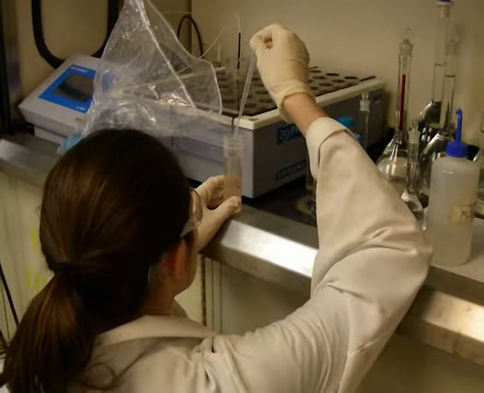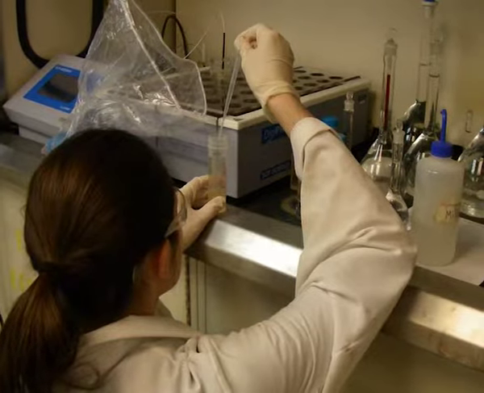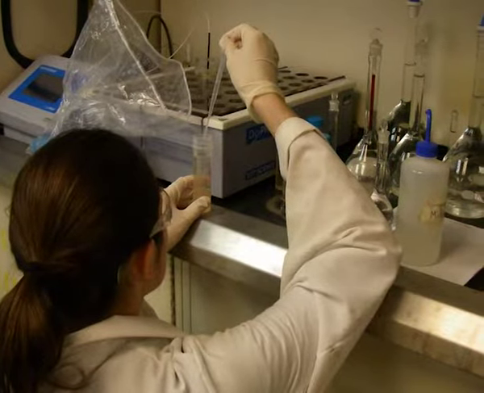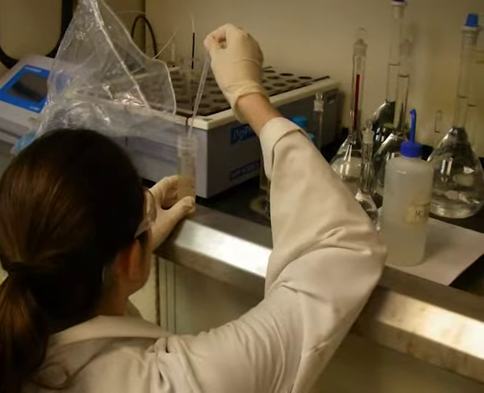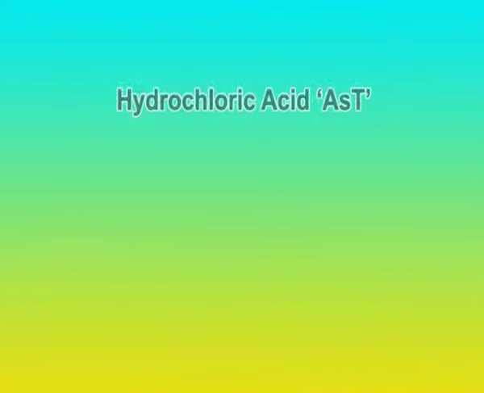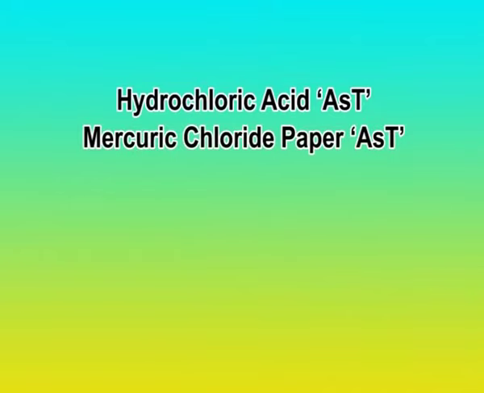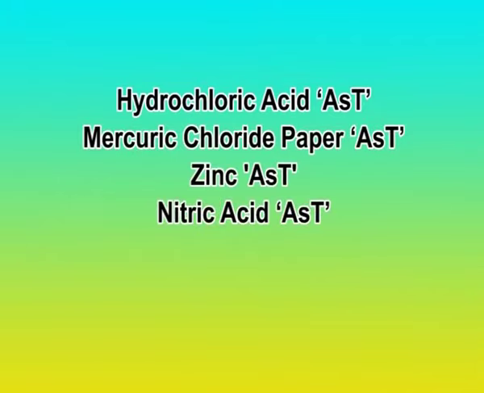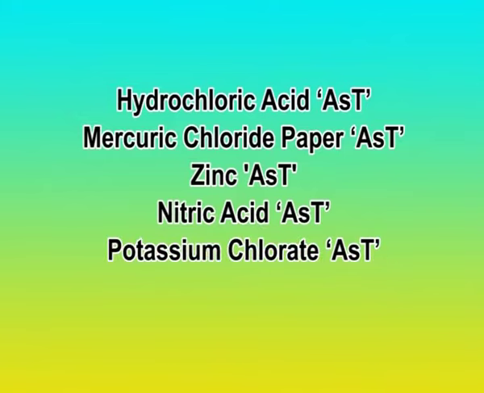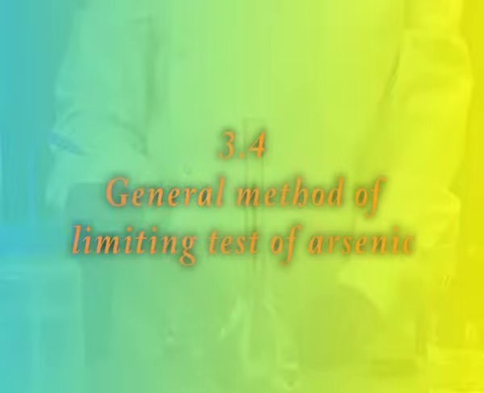All the special reagents used in the limit test for arsenic are marked and distinguished by the letters AST, which means that they all should be arsenic free and should themselves conform to the limit test of arsenic. First is hydrochloric acid AST, mercury chloride paper AST, zinc AST, nitric acid AST, potassium chlorate AST, sodium carbonate anhydrous AST. Now, the general method of limit test of arsenic.